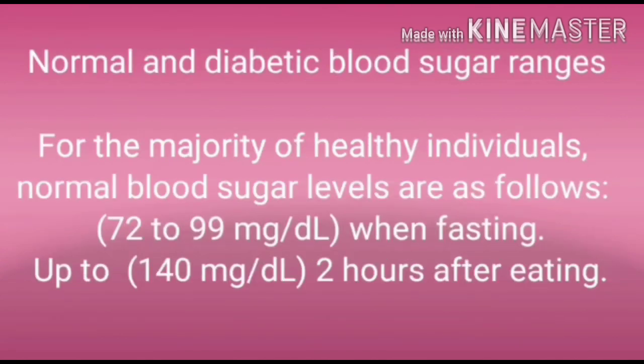For studying diabetes mellitus, we must know normal and diabetic blood sugar ranges. For the majority of healthy individuals, normal blood sugar levels are 72 to 99 mg per deciliter when fasting and up to 140 mg per deciliter 2 hours after eating. In a diabetic patient, it is more than 130 mg per deciliter in fasting state and more than 180 mg per deciliter 2 hours after eating.